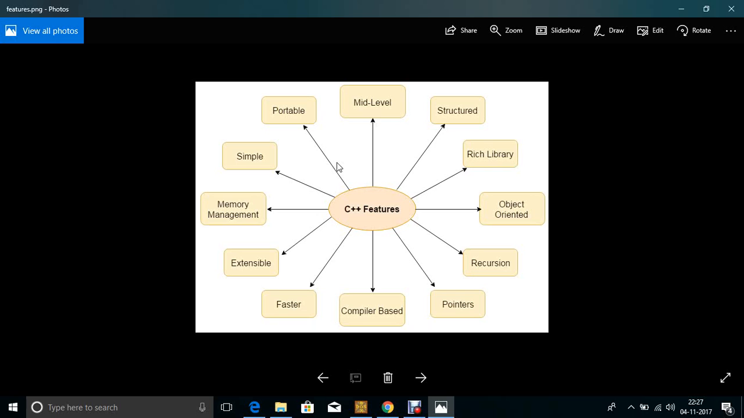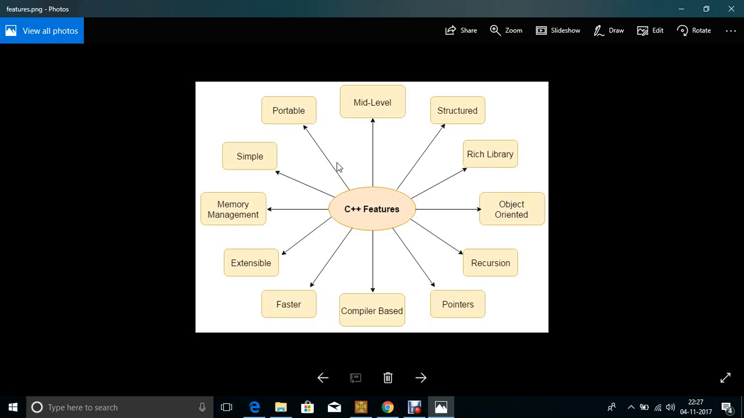Object oriented. So why do we call C++ object oriented? Because it makes development and maintenance easier, whereas procedure oriented programming languages are harder to manage. Through an object you can directly call any members, member functions and data members. So that is easily calling functions through an object.